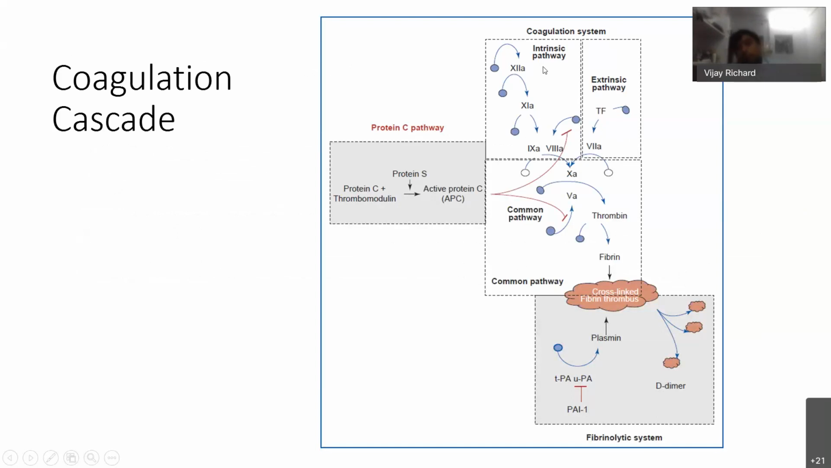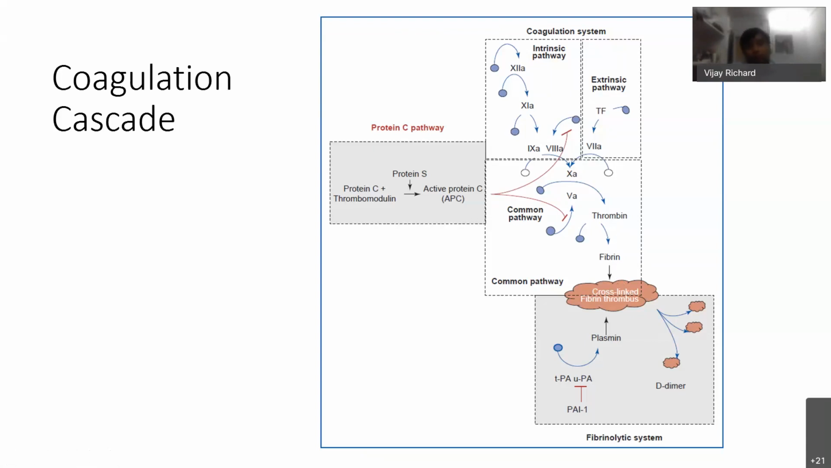Similarly, the intrinsic pathway involves factors 11, 9, and 8. The common pathway involves factors 10 and 5. Thrombin forms the major component of the common pathway, and thrombin converts fibrinogen to fibrin, and there is cross-linking of fibrin because of factor 13. This is grossly the coagulation cascade.